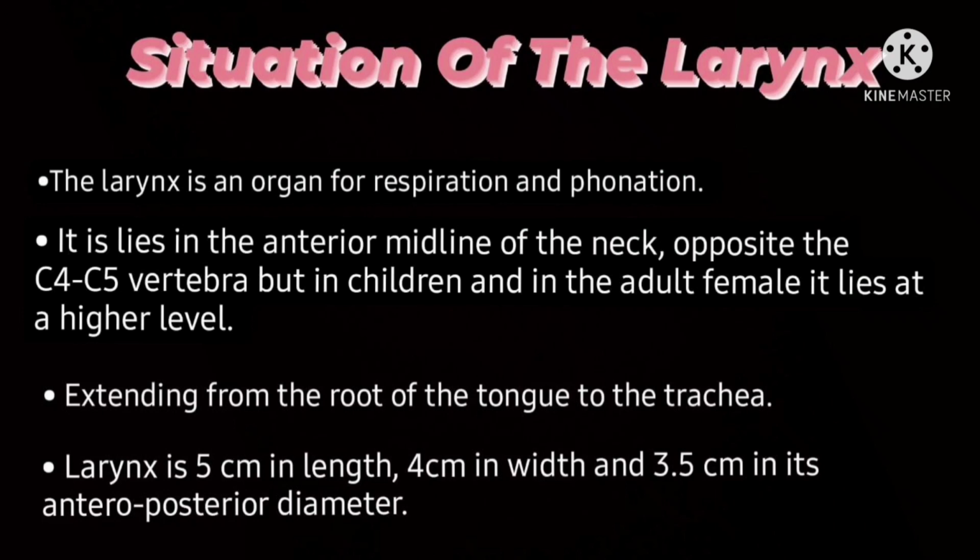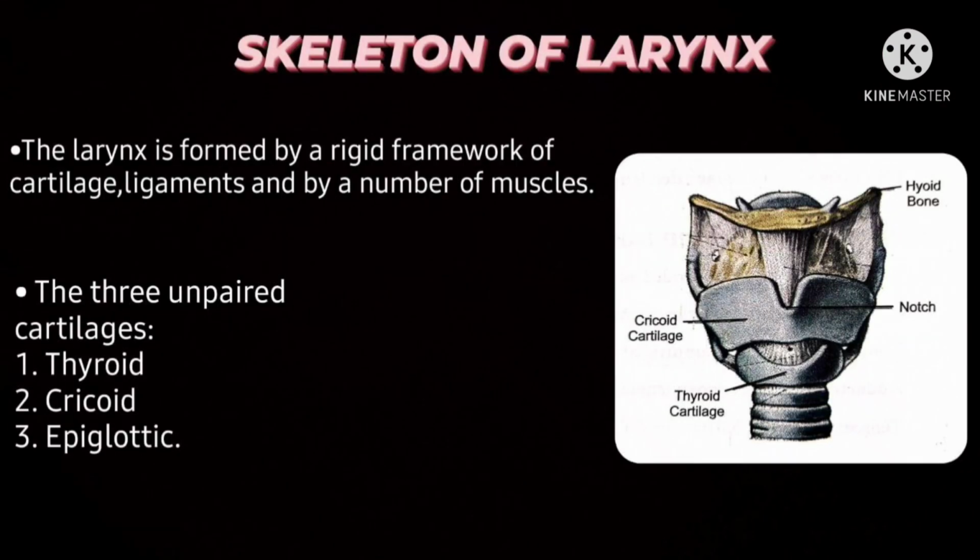If we talk about its situation, it lies in the anterior midline of the neck opposite the C4-C6 vertebrae, but in children and in adult females, it lies at a higher level. The larynx is basically 5 cm in length, 4 cm in width, and 3.5 cm in its anteroposterior diameter.